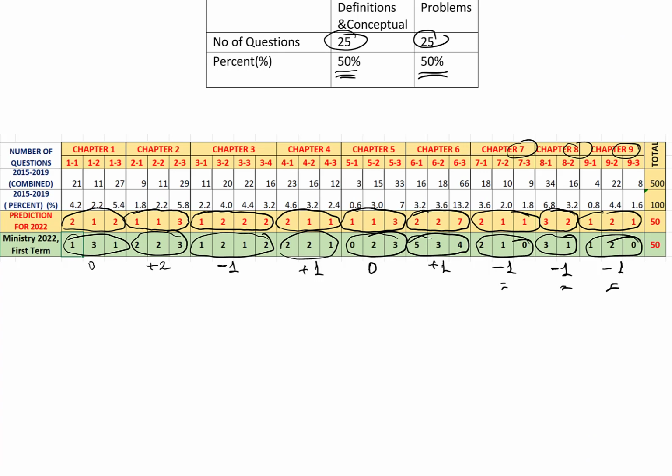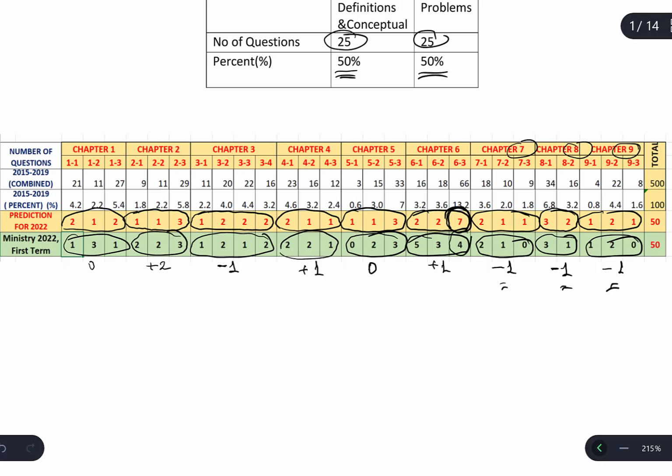One more surprising thing is about chapter 6. Generally, the distribution of questions in chapter 6 was like this. The average of the section 3 questions every year in previously asked exams was 7, but this year something very surprising happened.